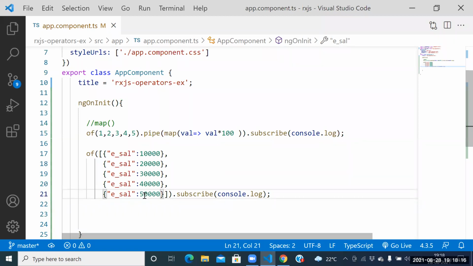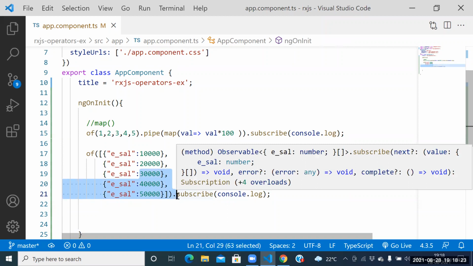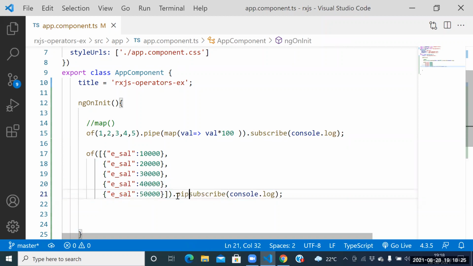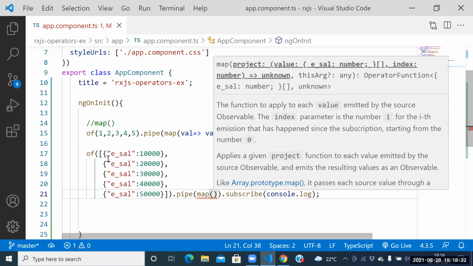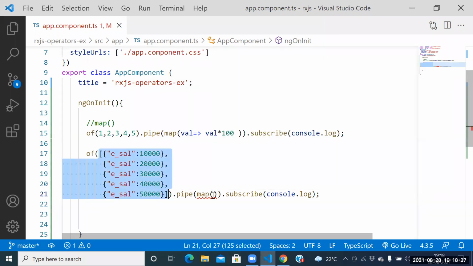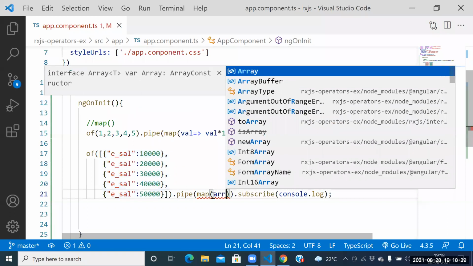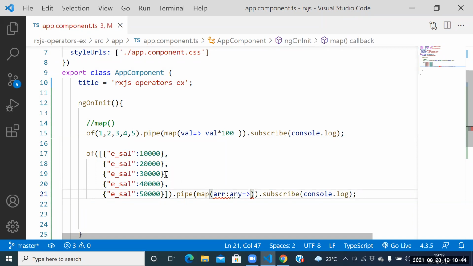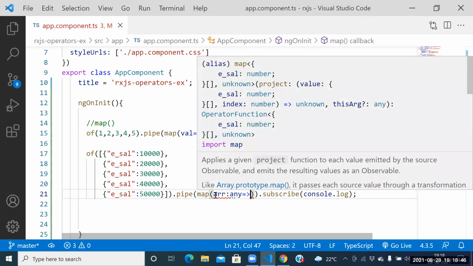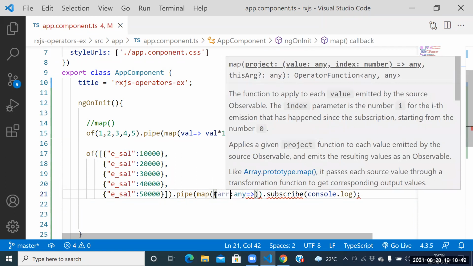Guys, see this one. But I need the employee salary greater than 30,000. I don't need everything. So which operator do we need to use? Map operator. Guys, see this one here itself. Is it an array? Yes, sir. That array is stored into where? Whatever the array is, that array is stored here, in the array variable now.